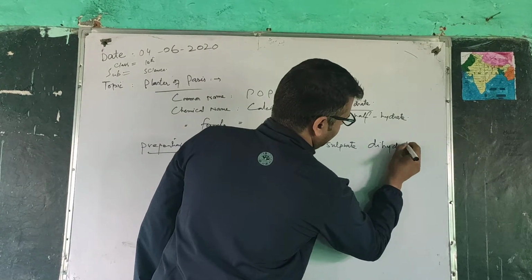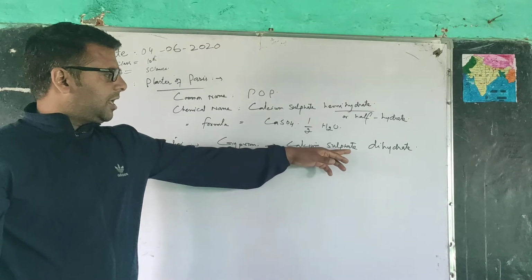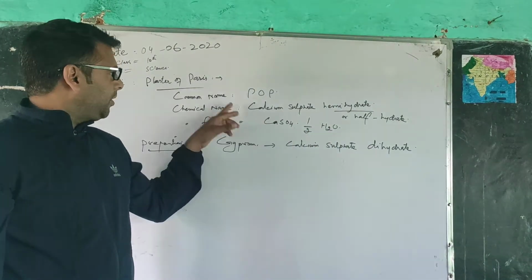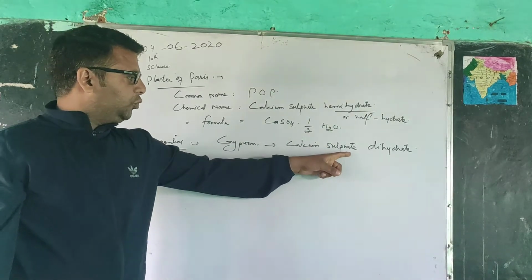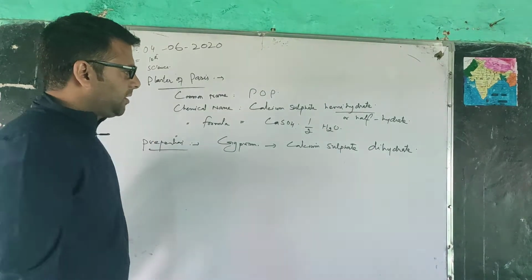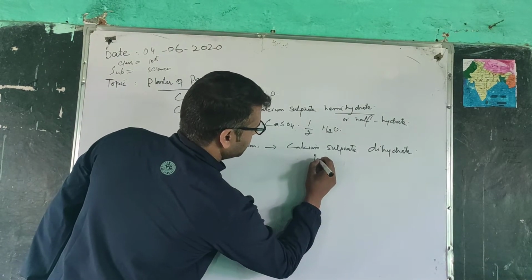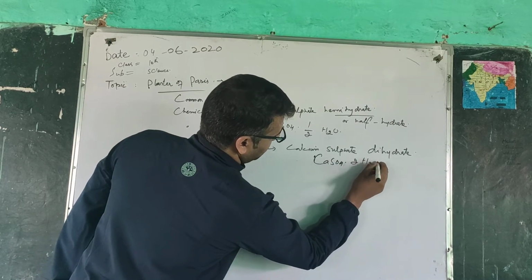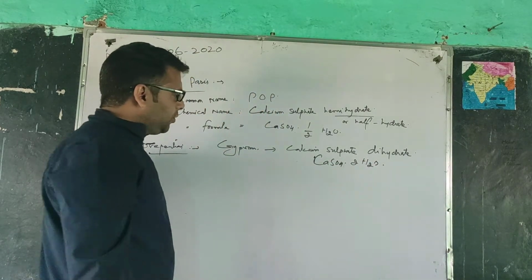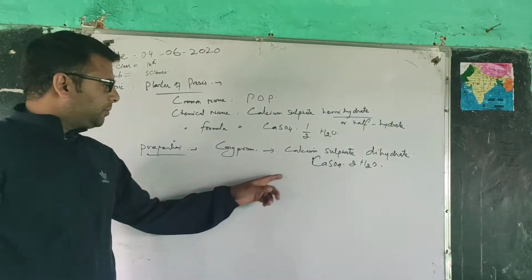The chemical formula of POP is calcium sulfate hemihydrate. Gypsum contains two water molecules, while POP contains half a water molecule as water of crystallization. So gypsum is CaSO4 2H2O, the raw material for obtaining POP.